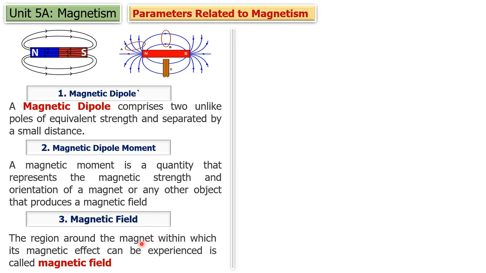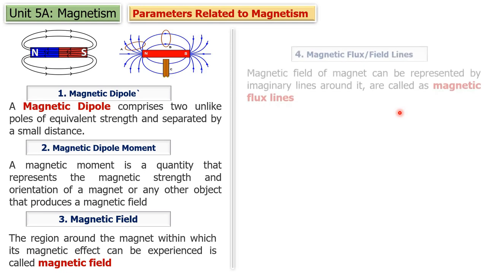Then magnetic field. Suppose this is a bar magnet, it produces what? Magnetic field around it. So the region around the magnet within which the magnetic effects can be experienced is called the magnetic field. There is a finite region within which the magnetic effects can be experienced, and that region is called the magnetic field. Now how can we represent this magnetic field?